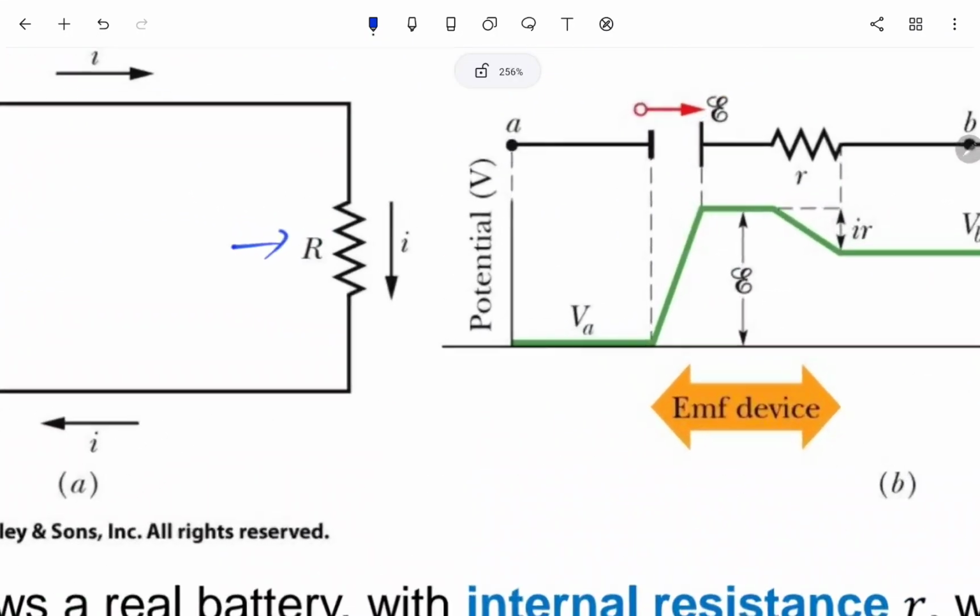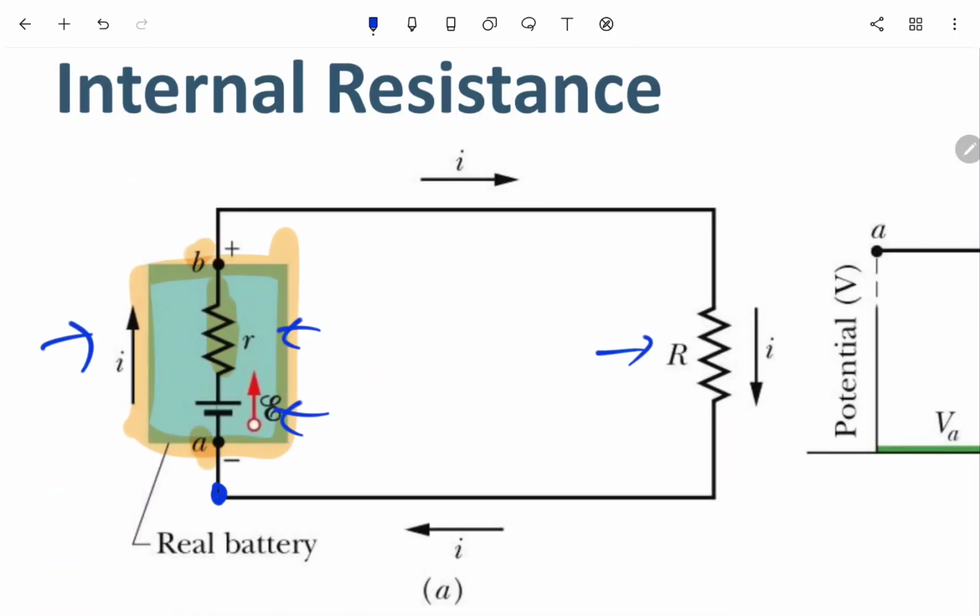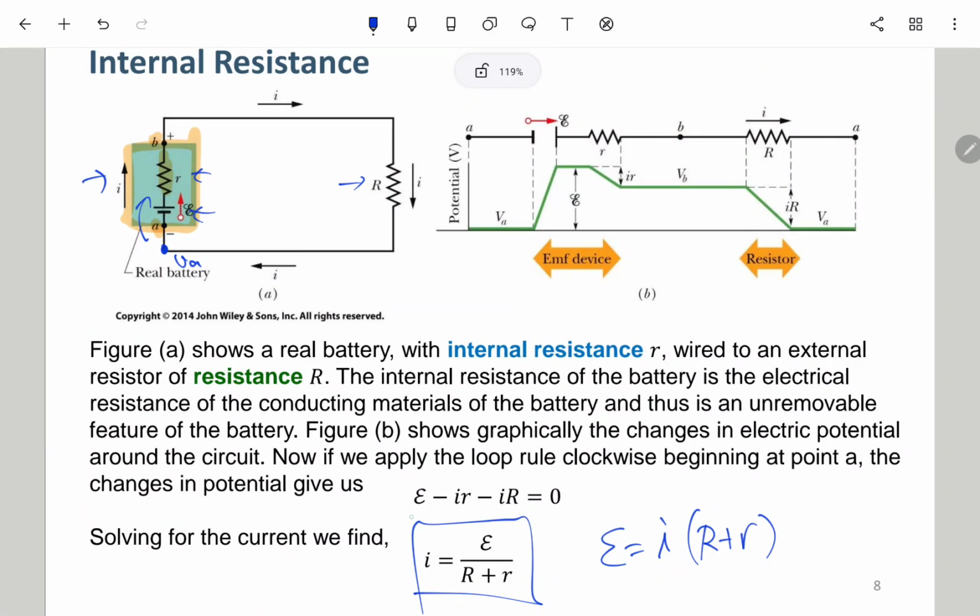But if you are not familiar with it, you can actually start from this point. This is VA, and then we go up by E, or maybe we can just assume this is a ground node. We start from 0 and then plus E. Then I times small r is a voltage drop, so minus I small r.